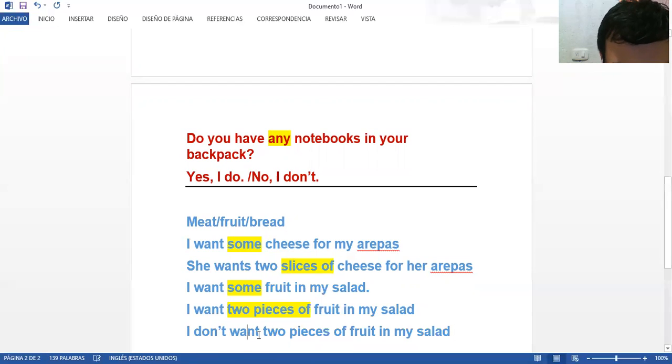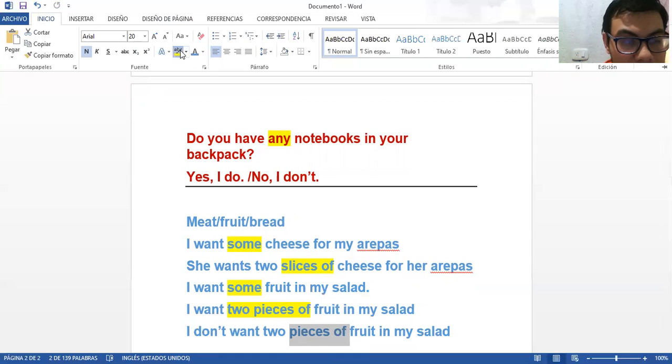Very good. So here we are going to use two pieces of, and that's how we can make things that are not countable countable using these words that I am showing to you.